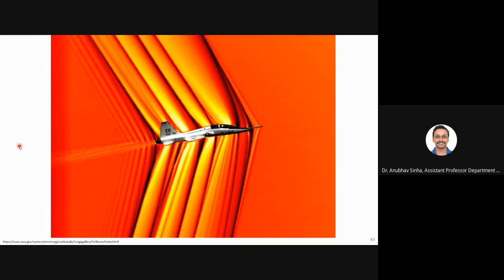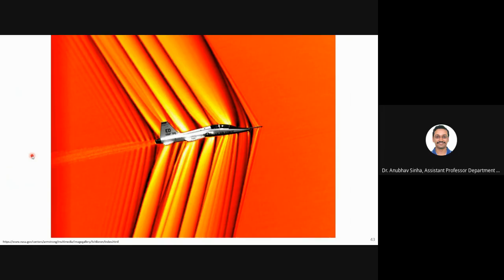Any other thing anyone thinks is more important? We want to know thrust, we want to know pollution and all that, but from a simple gas dynamics or aerodynamics point of view, for a particular design or a particular angle of attack, what I am interested to know is how much will be the drag and lift.